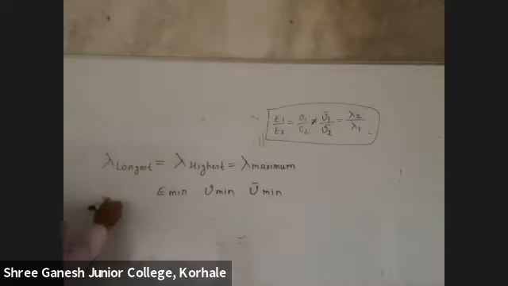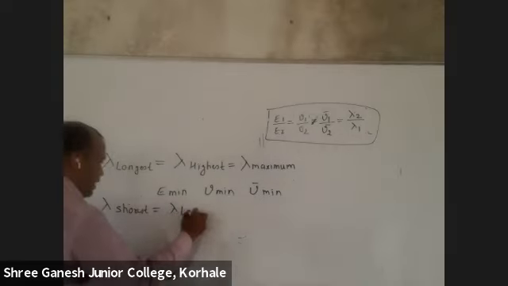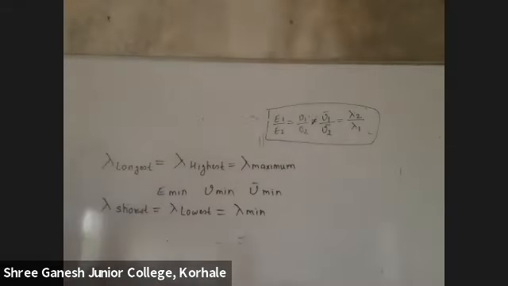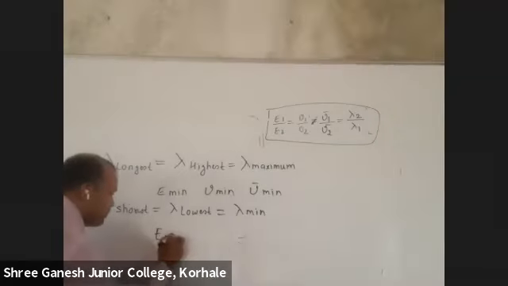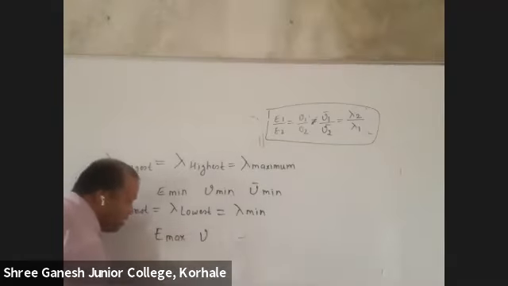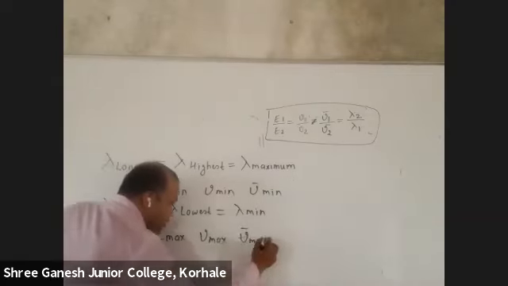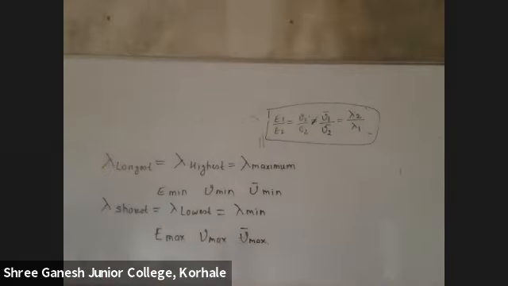And if I do it opposite, if wavelength is shortest, or lowest, or minimum, then energy is maximum, frequency maximum, mu bar, that is wave number, maximum. Understood? In the question they will always give you longest wavelength or shortest wavelength, like these words.